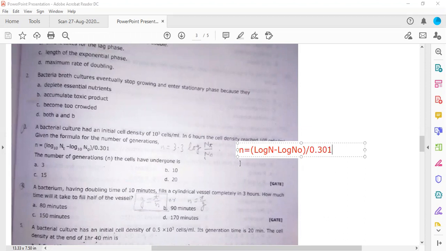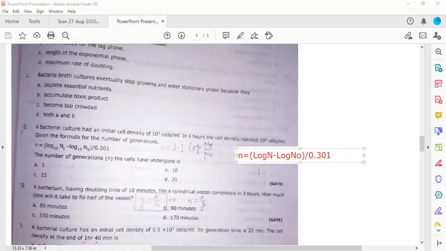Okay. So now N is given. What will you do? Log of N, which is 10 to the power 6.